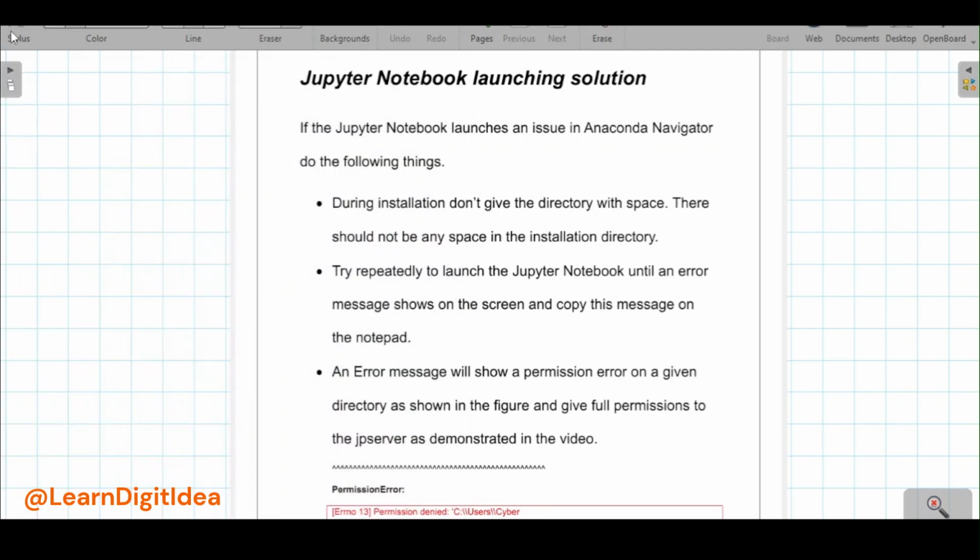In this video, I will show you how to tackle the Jupyter Notebook launching issue. We have to do the following things. Jupyter Notebook launching solution: if Jupyter Notebook has a launching issue in Anaconda Navigator, do the following things. What will we do? We do the following necessary things.